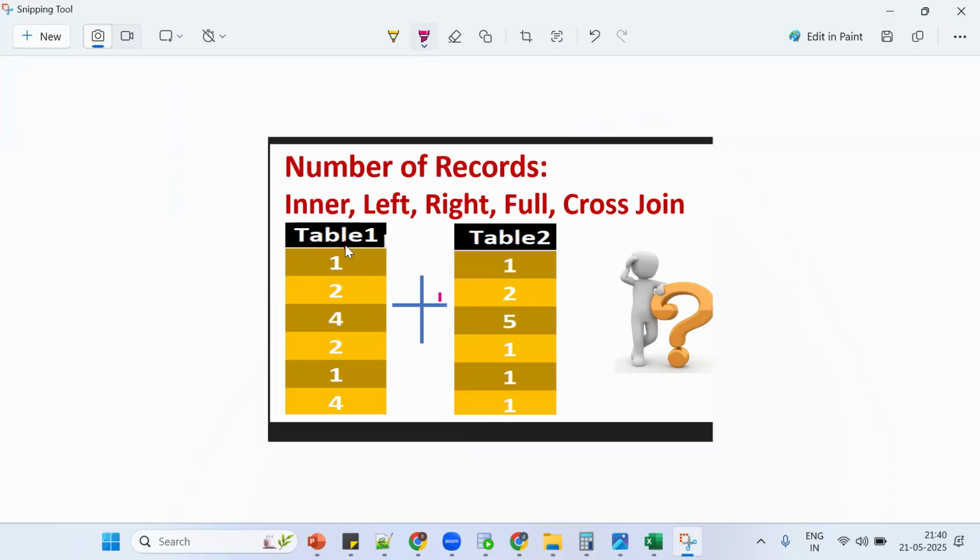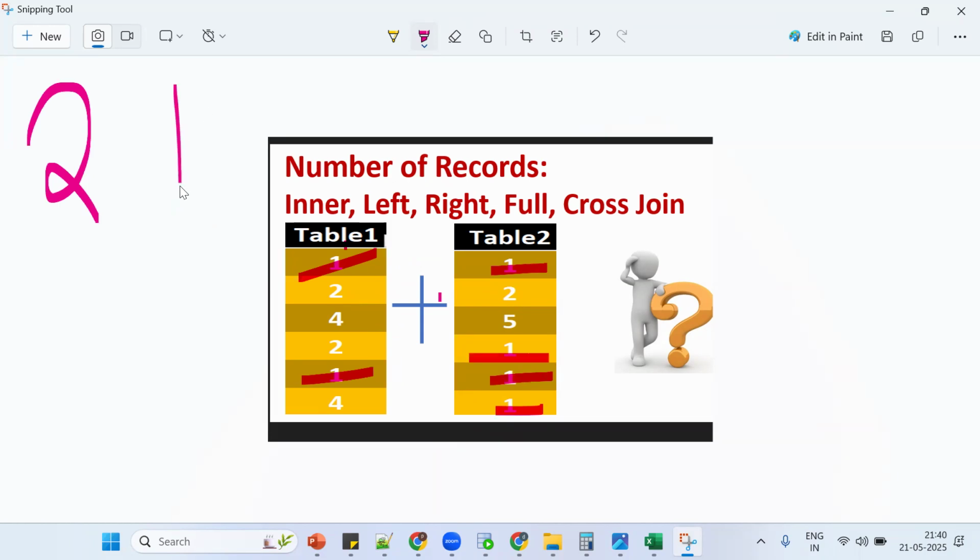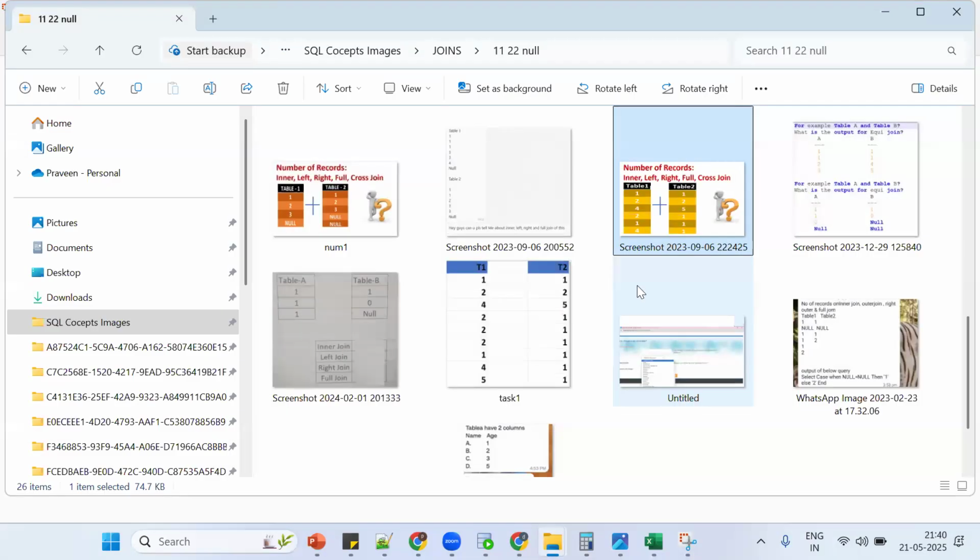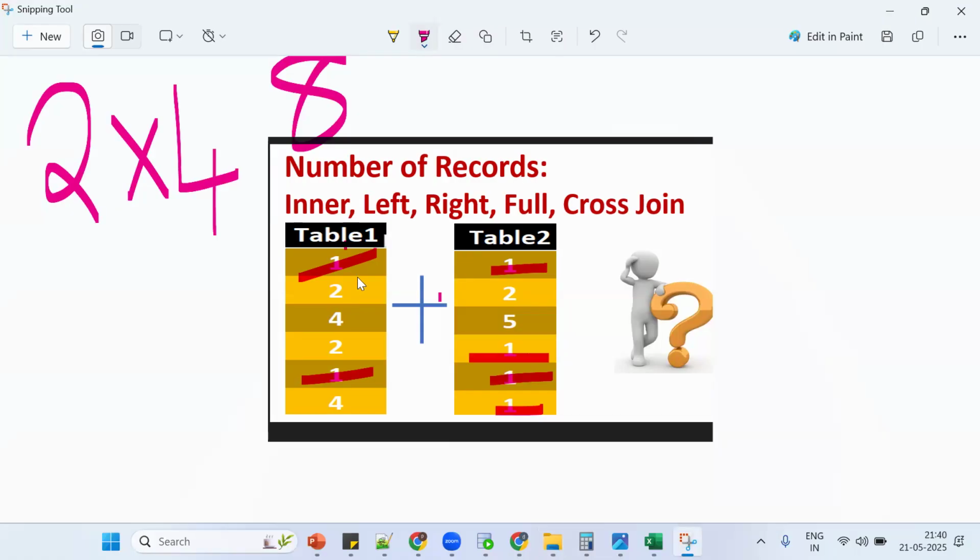So take the left side table. How many ones are there? 1, 2. In the right side table, how many ones are there? 1, 2, 3, 4. Simply put, 2 fours are how many? 8. 8 records. So when you have fewer values, we can directly do 1, 1, 2. But when you have more records, that logic won't work.